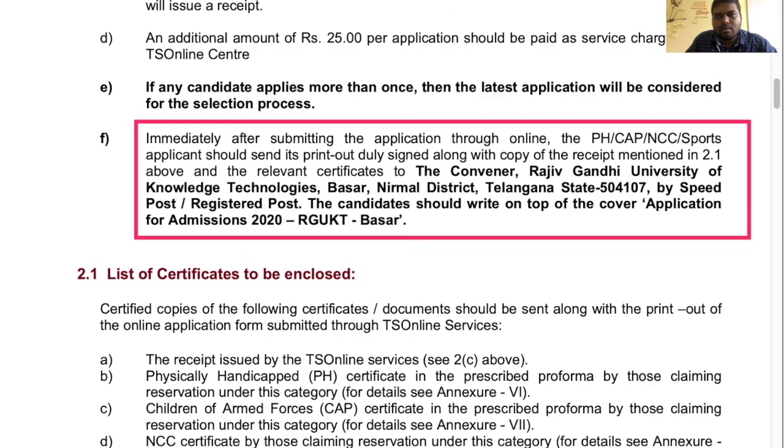So just send your documents along with the online application to this particular address.